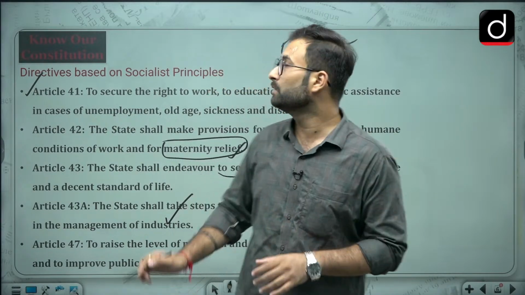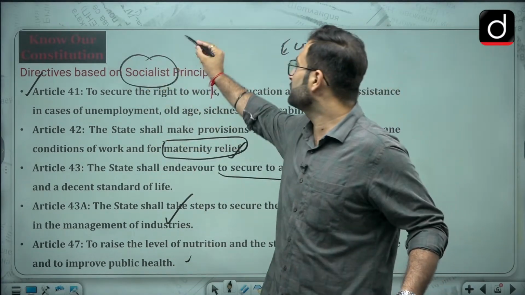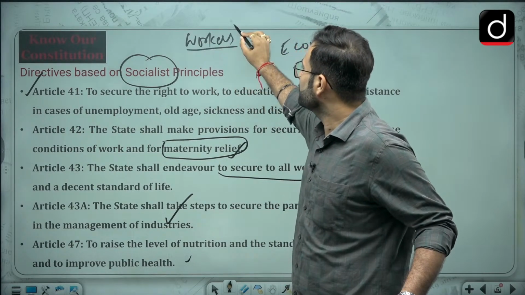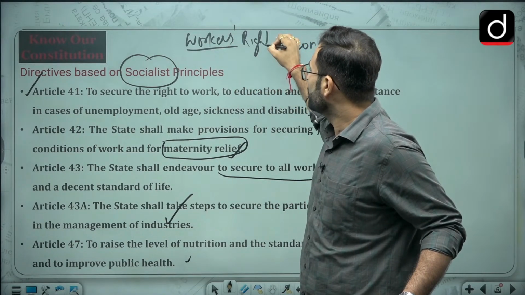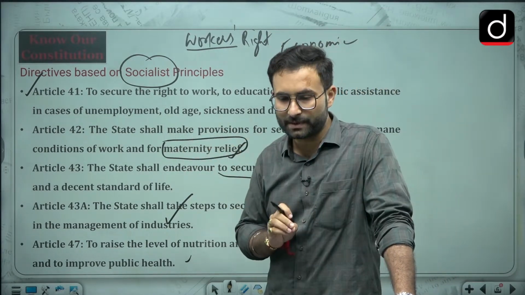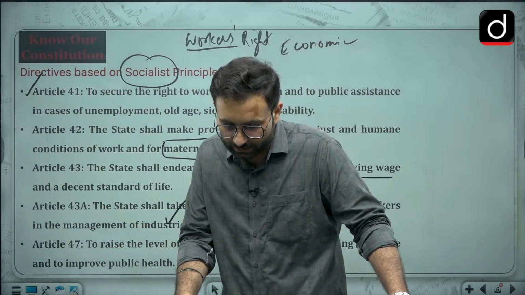As I told you, these are based on the socialist principle. So you will be seeing that the workers are given prominence over here, or you can say workers' rights have been given prominence over here. Okay, so that is about the socialist principle based DPSPs which we have discussed. Then now we will be moving to the discussion of the next article.